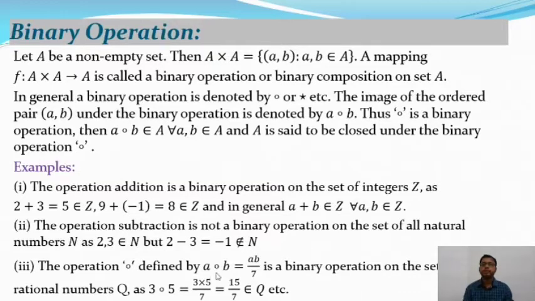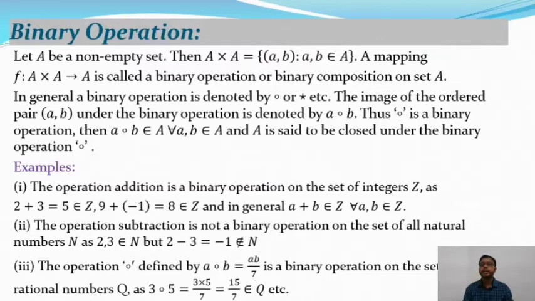Okay, and if we take A, B belong to Z, say the set of integers, and satisfy this relation, that means A composition B is equal to AB by 7, it is not a binary operation. Why? A and B belong to Z, but A composition B does not belong to Z. Z is the set of integers, but A into B by 7 is a fractional number.